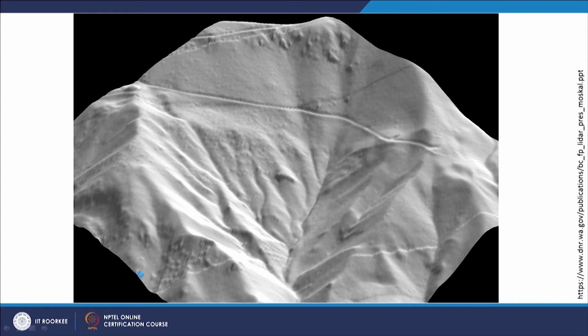and this is how it is possible employing the LiDAR technique. Now indirectly we have already discussed the sources of errors in LiDAR data, but for completeness we will go one by one through the sources of errors in LiDAR data.